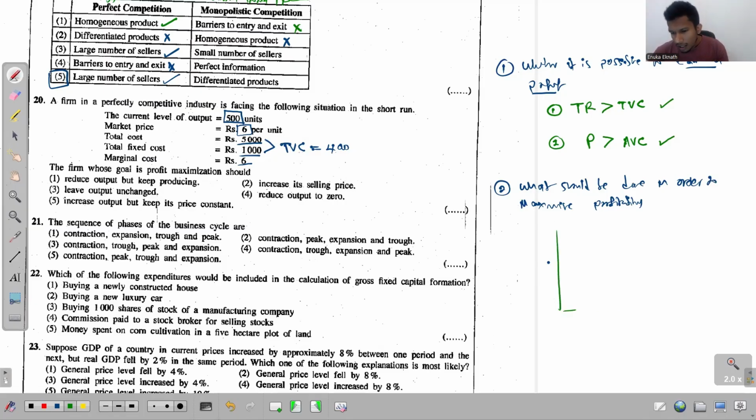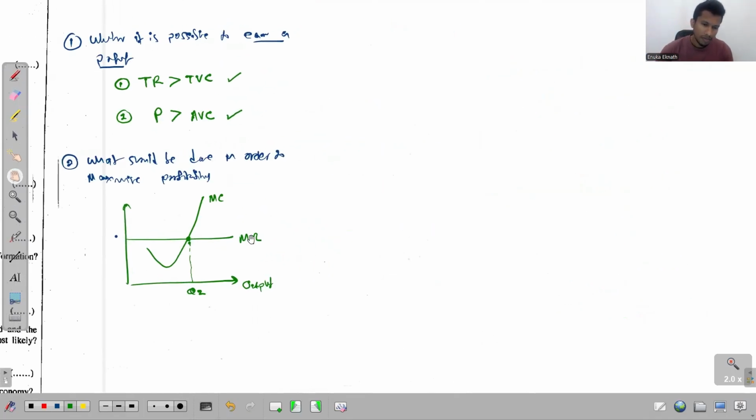If you look at the MC and MR curves, normally this is the shape of the MC curve and here you get the MR curve. And we recognize this point. Let me call this output Q2. At this Q2 output level, the firm maximizes its profits. So what's the condition related to this?